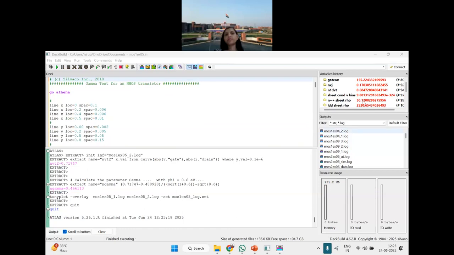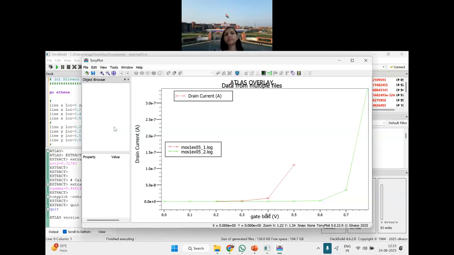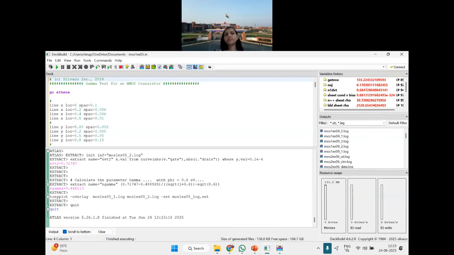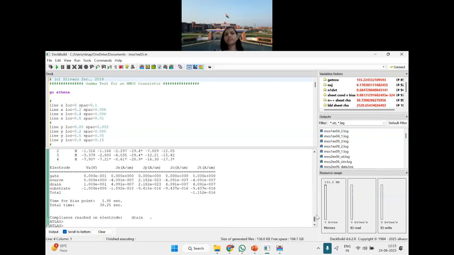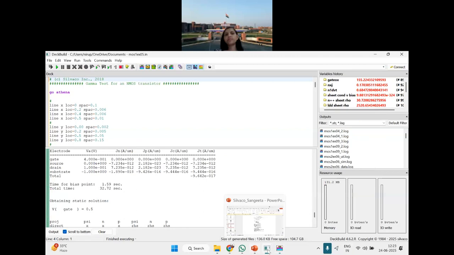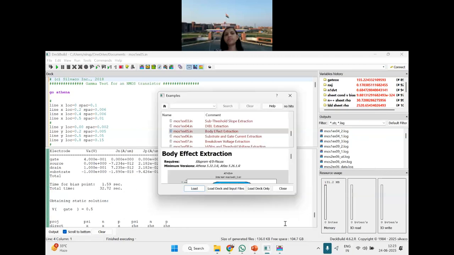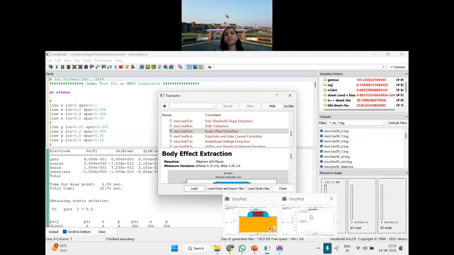Please see, it has extracted the body bias effect. Please see what the effect of this is, how in the first case this particular code was written to extract the body effect. Means what will be the effect if I am applying different biases at the substrate. So this is what the effect is.